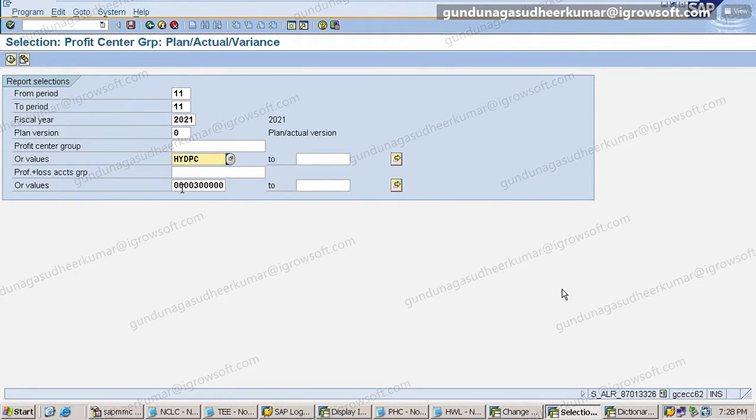Next, which accounts I want? 3 lakh to 490. No doubt, give like this. Sir, can we have more plan versions, more than 1 or 2? Yeah, you just have to change the number here, 0, 1, 2, like that. This is the first version. You can have multiple versions.